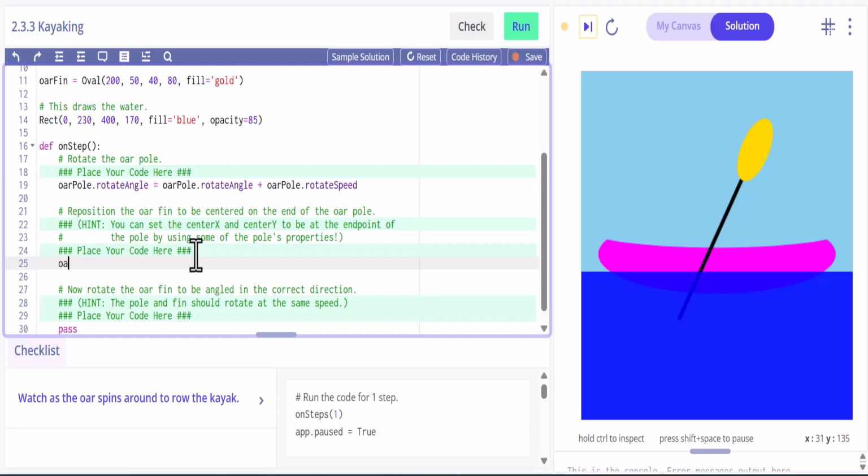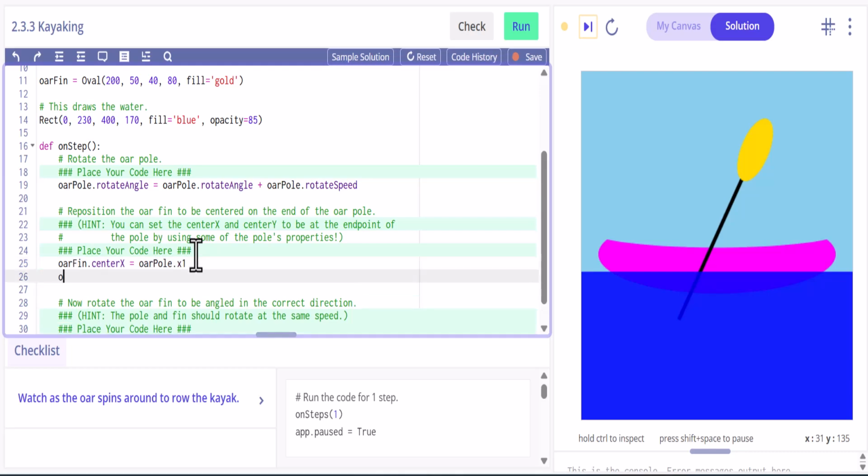So we're going to say oar fin center X is going to be equal to the oar pole X1. And I have messed up so many times in the past, so make sure you spell these correctly.